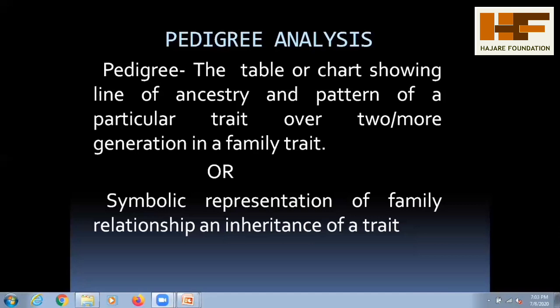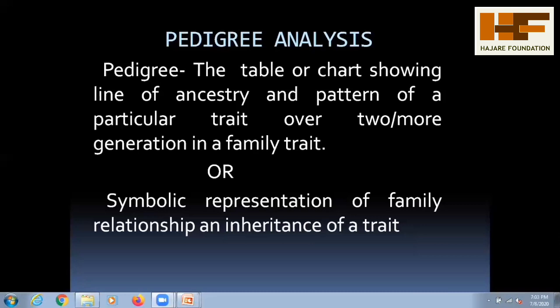Pedigree analysis mainly helps in the analysis of different patterns, and it also helps human beings since birth, and how to control family traits and different types of diseases in different organisms.